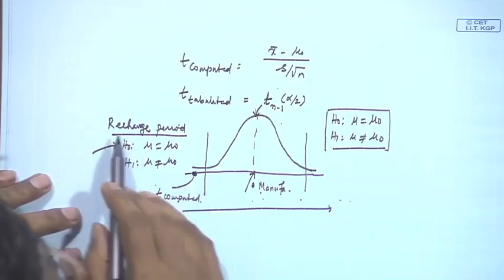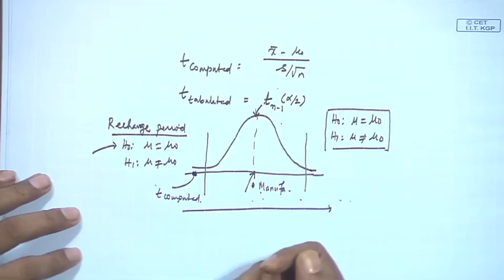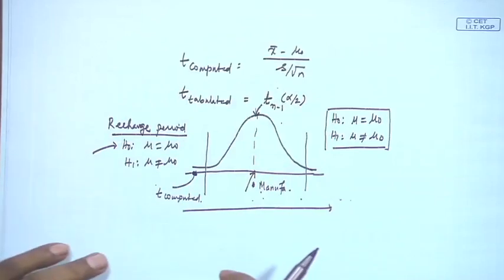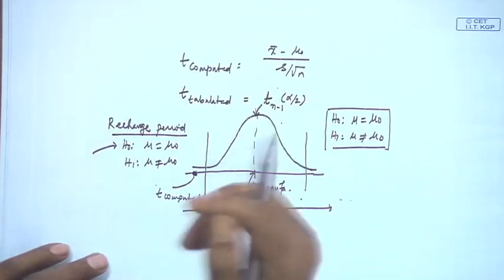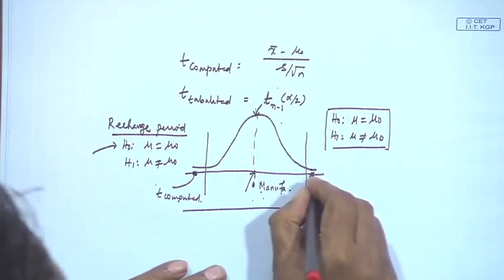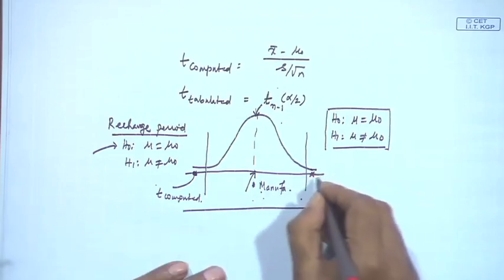So, in this case, do you go for the handset? You will not go, because the mean value is much lower than claimed. What will be in your favor? In your favor, if the value lies the other way, that means if the computed value comes here, that is your favorable case.